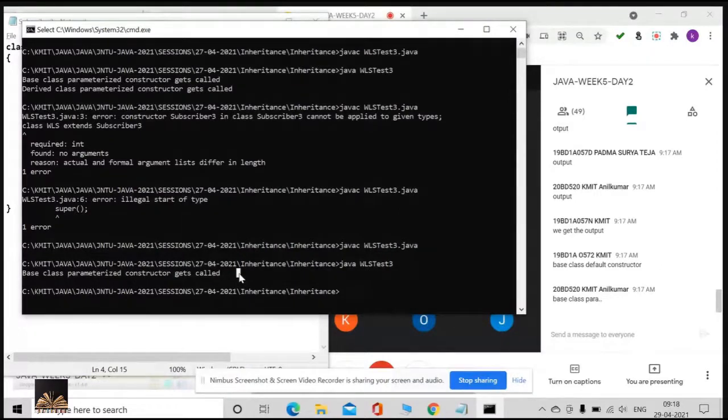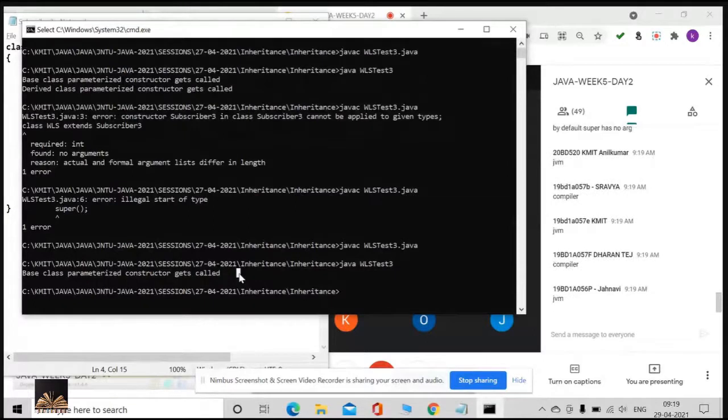Then what is the reason to invoke this parent class constructor? Exactly. By default super(), which has no arguments, is provided by the default constructor. Is it provided by me? No, by the JVM, the compiler. Very good, guys.